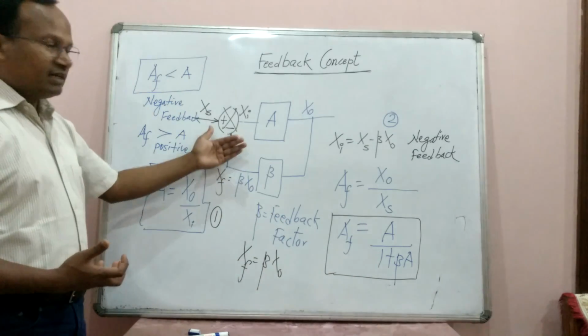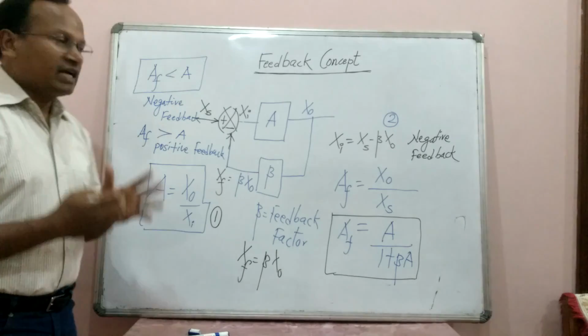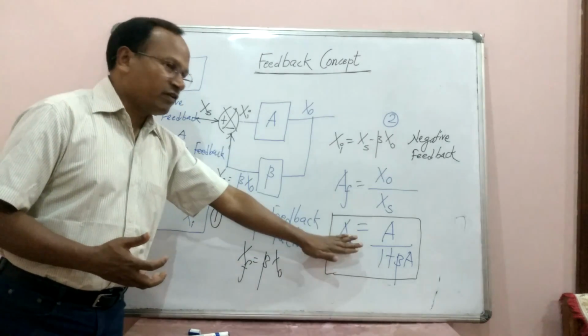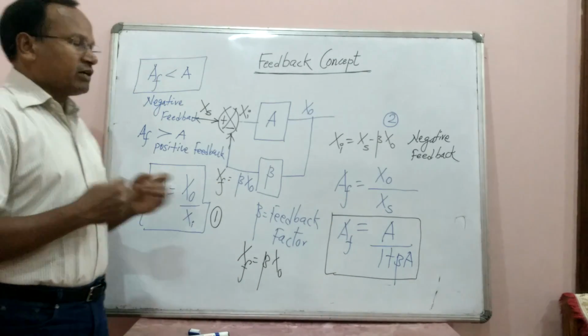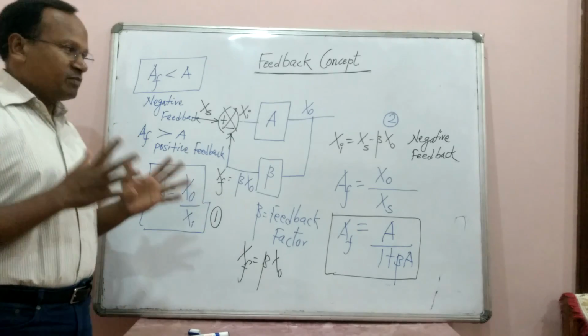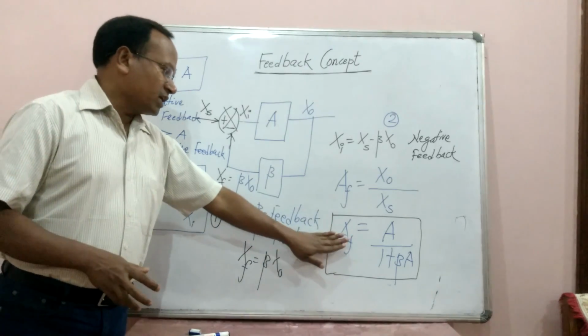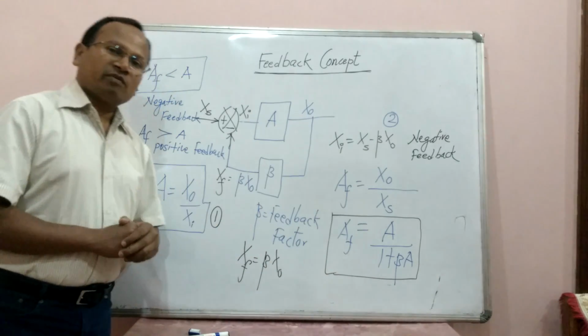When it is added, it becomes A divided by 1 minus beta A, and in that case your feedback gain will increase. In the case of negative feedback, which we normally call default feedback because it is beneficial and advantageous compared to positive feedback, the closed loop gain will always be less than the open loop gain.